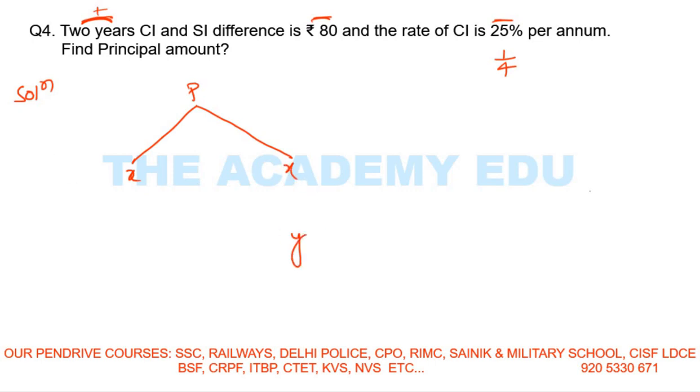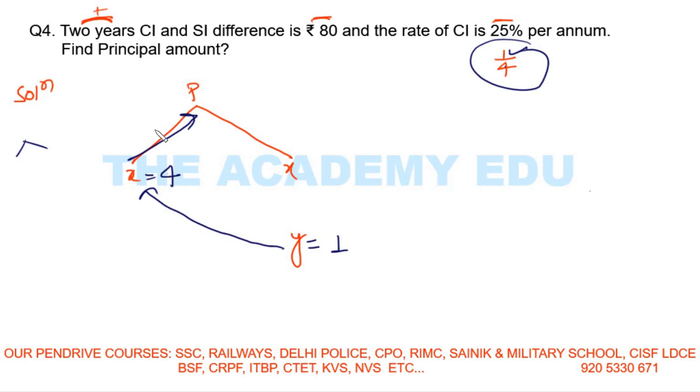Every time we don't need to make a graph. When you are well versed in the chapter, we just simply make this one. Don't need to write P, x, x, y. So here what is y? Y is 1. From the rate of interest we take 1 here and this 4 one step above here, right? So I am going opposite, here to here and here to here. So what I will do here is multiply the opposite ratio of this one. So 4 by 1. So 4 into 4 by 1, 16. So principal is 16.